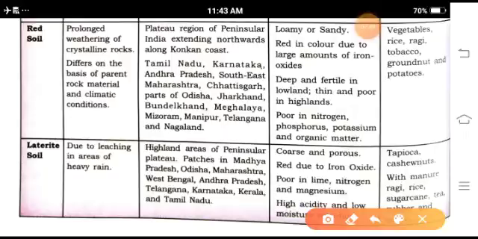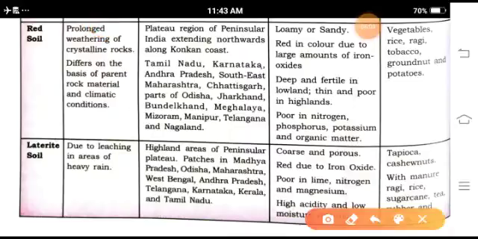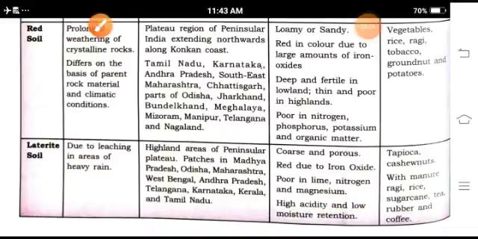Now, coarse and porous, red due to the presence of iron oxide. So there are two types of soils in India, red soils and laterite soil, both of which are rich in iron oxide. Poor in lime, nitrogen and magnesium, with high acidity and low moisture, are found in the laterite soil.